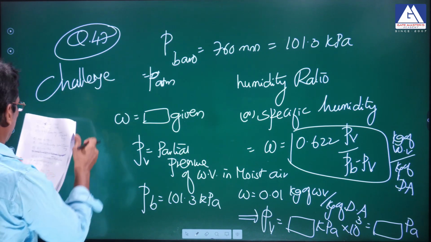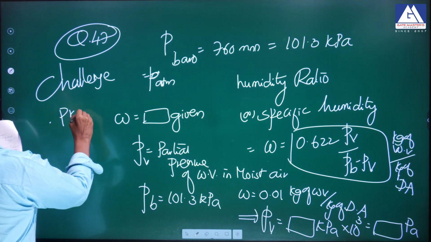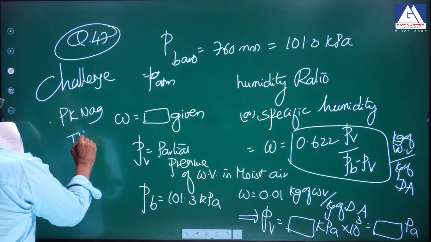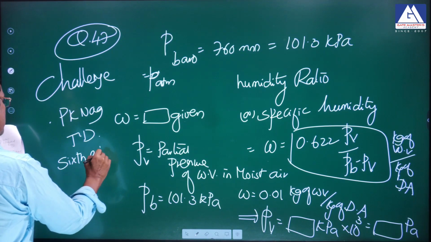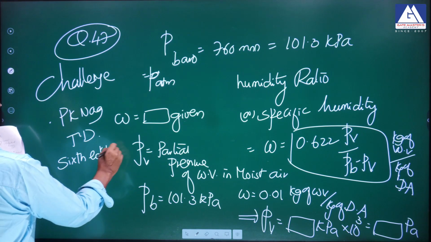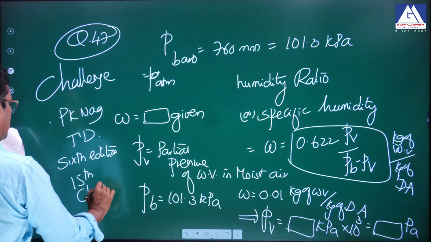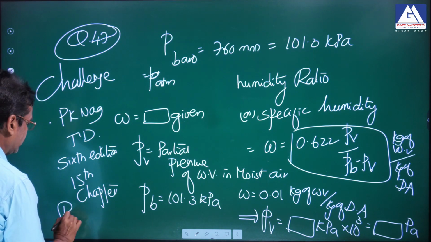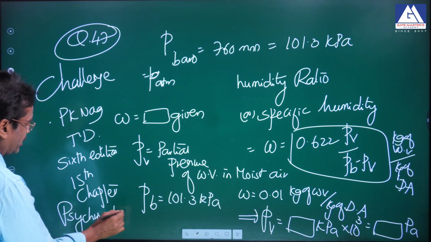The source for this formula is P.K. Nag, Thermodynamics, 6th edition. The formula I am giving is from the 6th edition, 15th chapter, psychrometry, the chapter name is psychrometric relations.